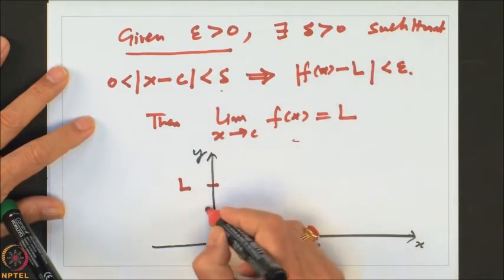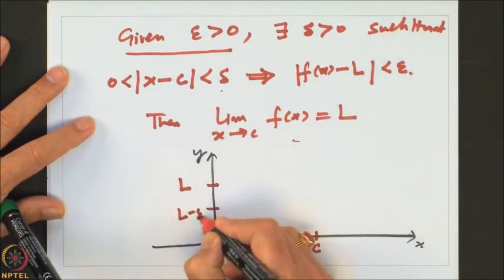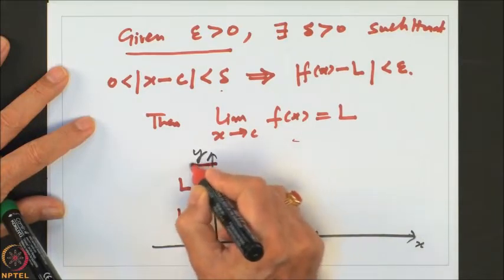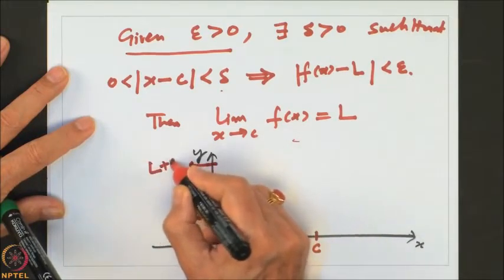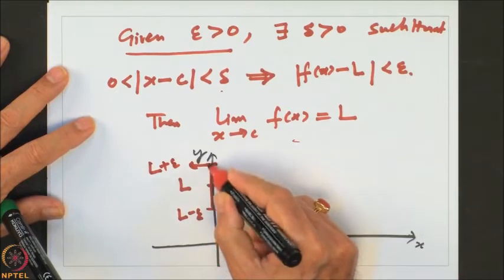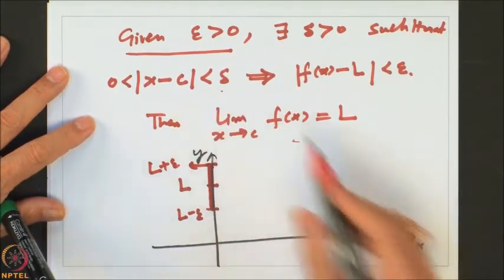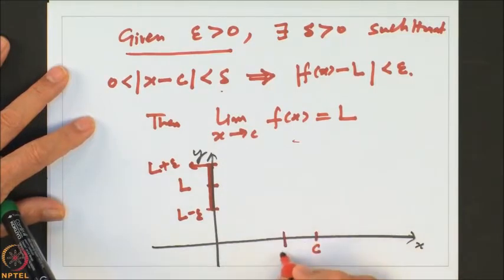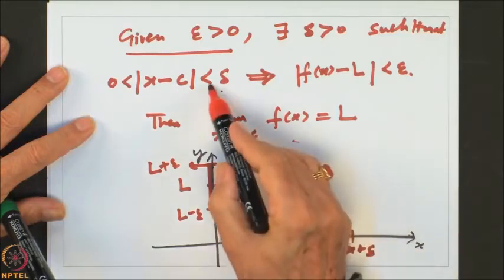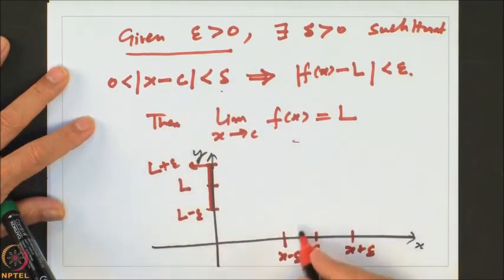That is the same as saying, if this is L minus epsilon and this is L plus epsilon, you want your f of x to be inside this value, right. For what x? Whenever x is between c minus delta and c plus delta. When there is a delta, so that x minus c, the distance. So, if I take this portion